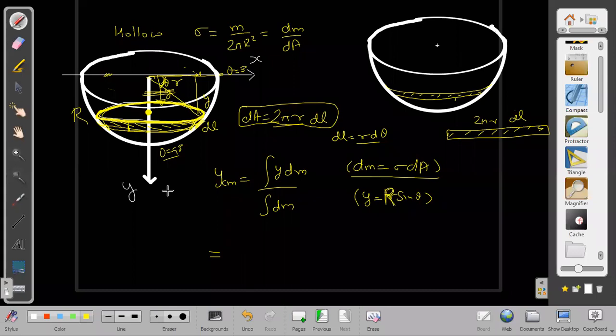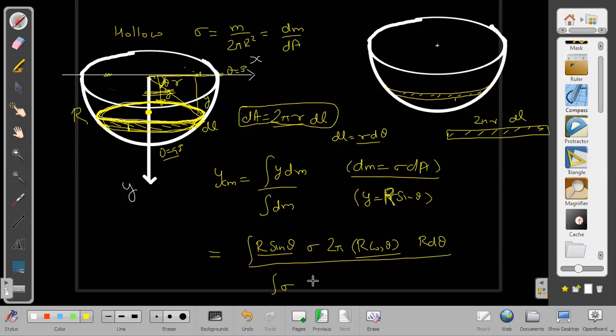Then we should write it as r sin theta into dm. dm is sigma into 2 pi r dl, 2 pi into small r, which I can write as R cos theta, into dl. dl is R into d theta. Integral of y dm by dm. And there also you have written r, sir. Make it capital R. dl is equal to capital R d theta.